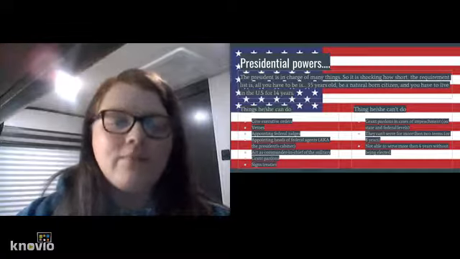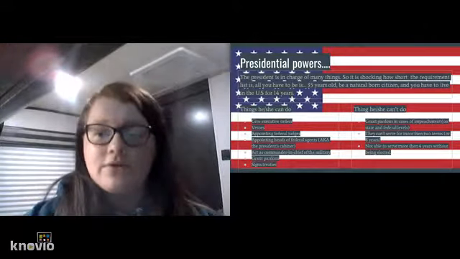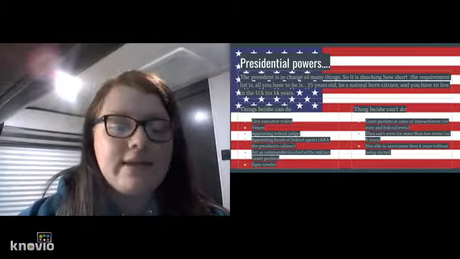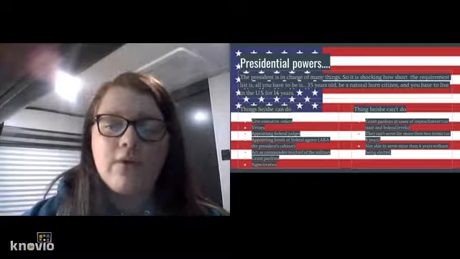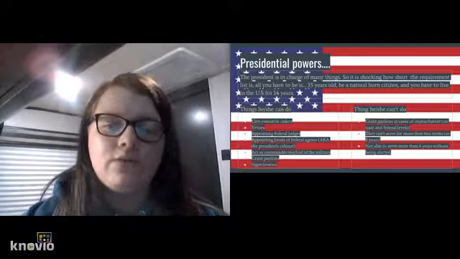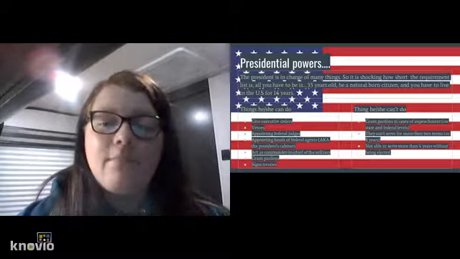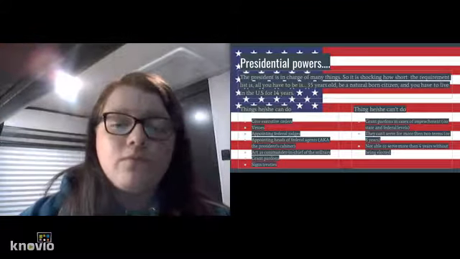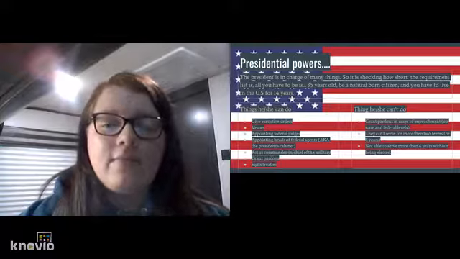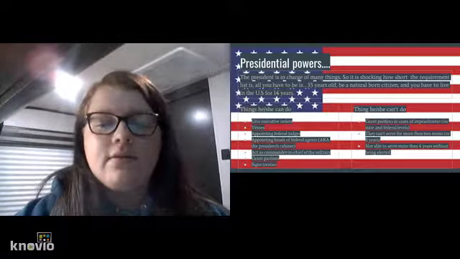Thank you, Montesquieu. He can also veto bills, and he can appoint federal judges, so he can put justices into the Supreme Court, and he can appoint people into his cabinet, but for both of those categories, the people have to be confirmed by Congress.